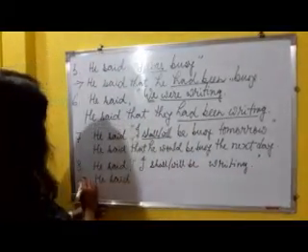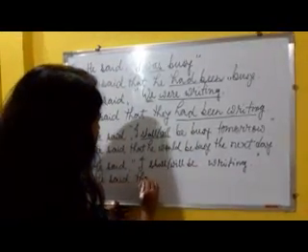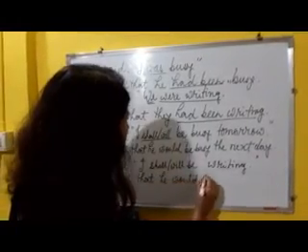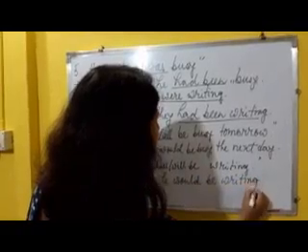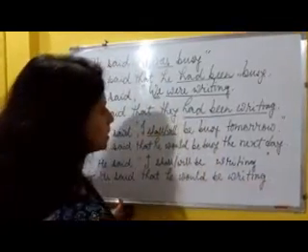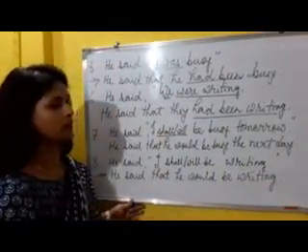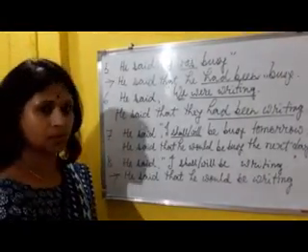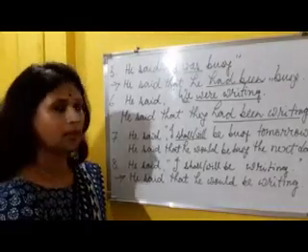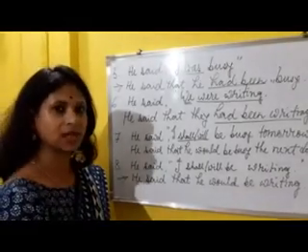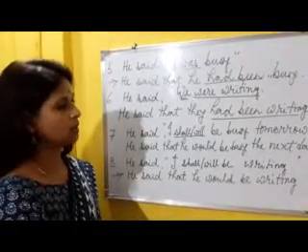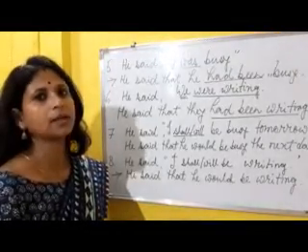And our answer here will be, he said that he would be writing. So this is how we change the form of narration for assertive sentences. That's why I told you earlier that it's very important to have your concept of tense very clear, because this is very essential to be able to change the form of narration.